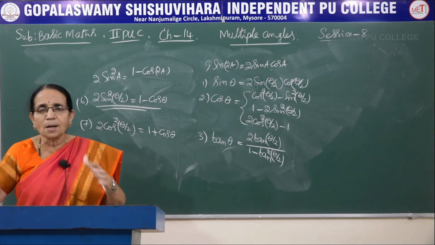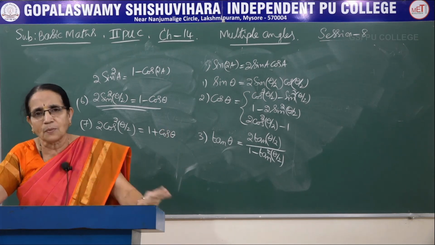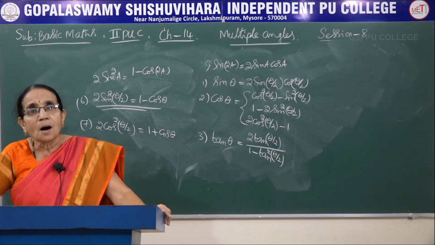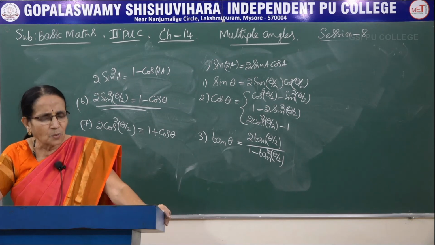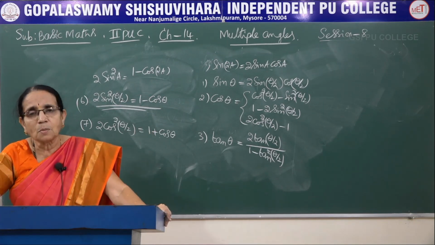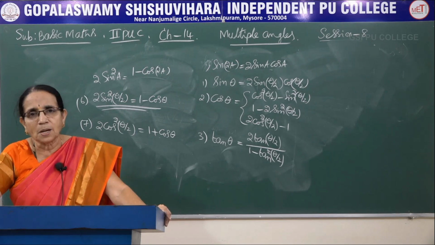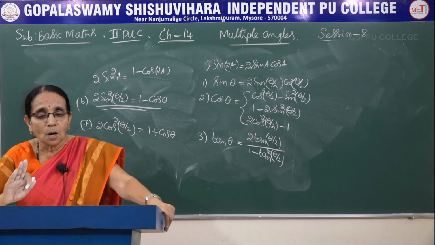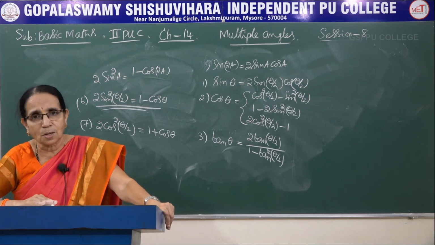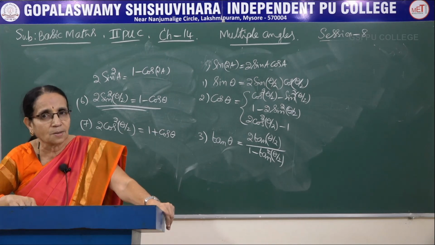Though they are generally called submultiple angles, because here we are considering half of the value, they are also called half angle formulae. We don't have many problems connected with the half angles here. Maximum problems will be using either the multiple angle 2A or the multiple angle 3A. So you have to go through all the derivations I have done in the previous session as well as in this session.